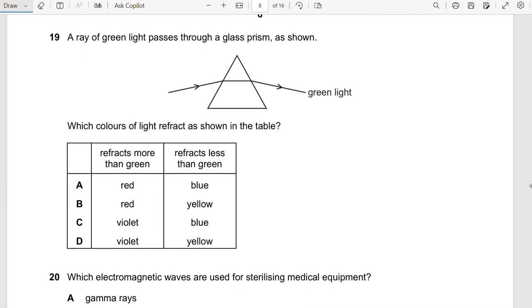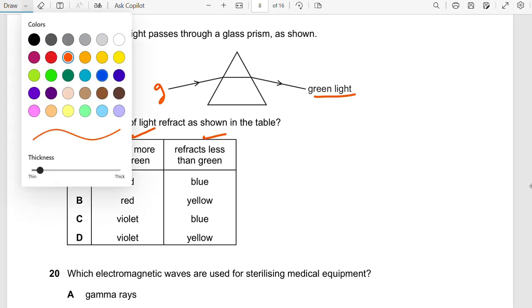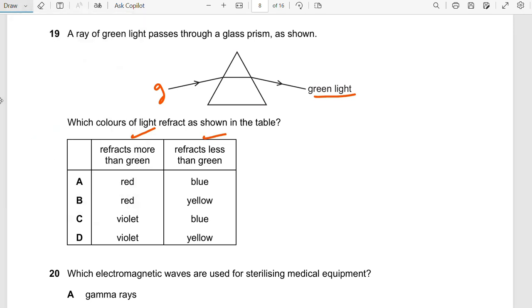Question 19 says a ray of green light passes through a glass prism as shown. Which colors of light refract as shown in the table? We have here refracts more than green and here less than green. Let's remember how the colors refract. Remember, we have red, orange, yellow, green, blue, indigo, and violet.